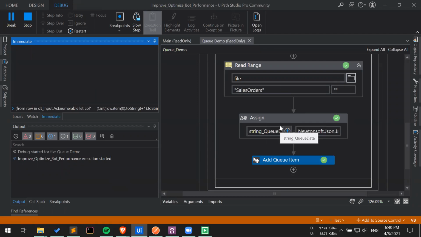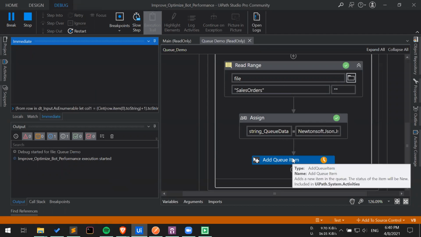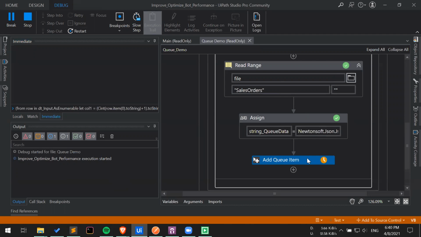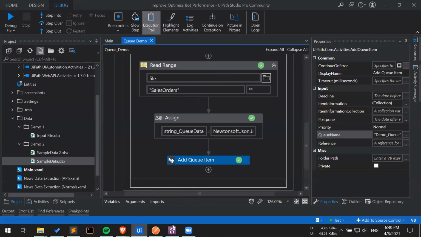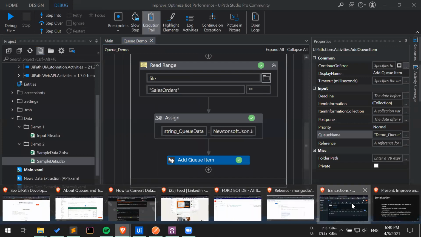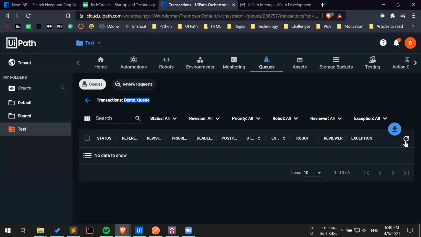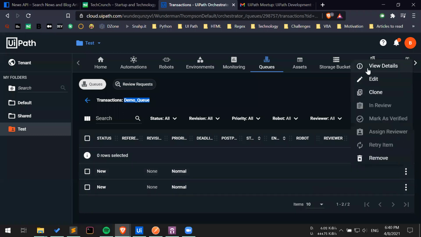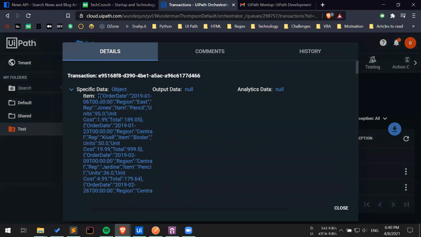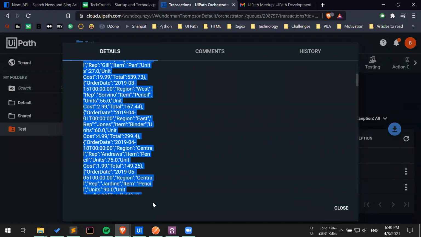Okay, so we have read the Excel file and we have populated it in the queue. And I think this is also getting populated, and that's pretty much it. So let's go back to the Orchestrator. Let's refresh it. And here, as you can see, we have 2 new queue items available. And if you view the details, you can see that we have the entire data table available here.